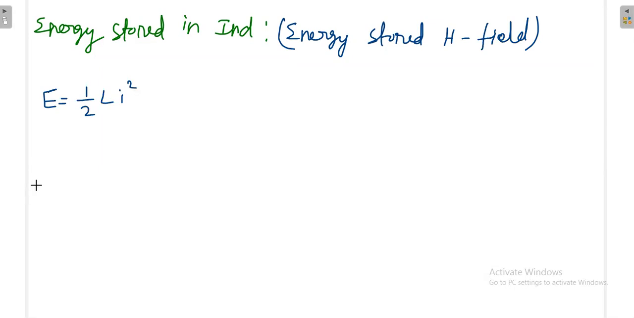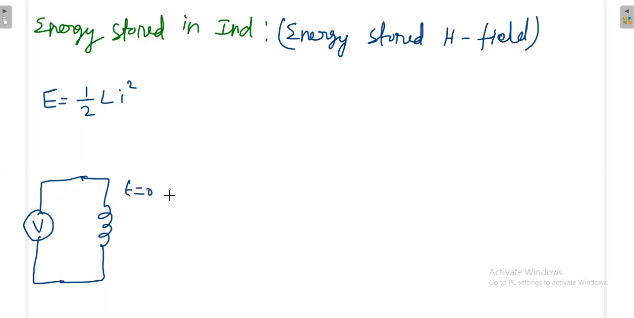Why am I writing I as a small value? Because when you have an inductor, you can apply any voltage to the inductor, but initially at t is equal to 0, the current will be 0. You can apply any voltage, but initially the current will be 0. Once you increase the time, the current will increase.